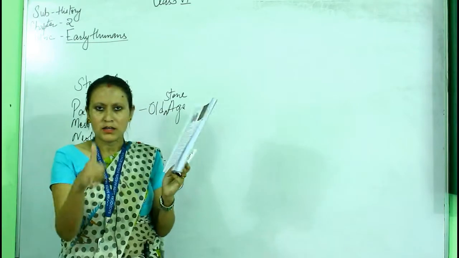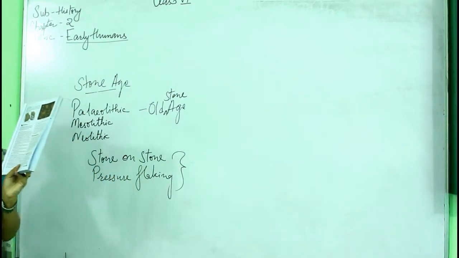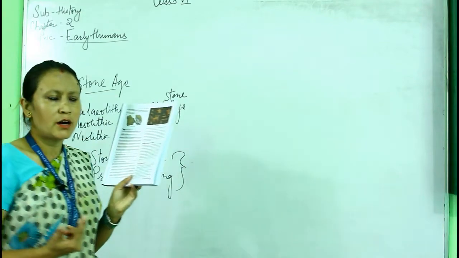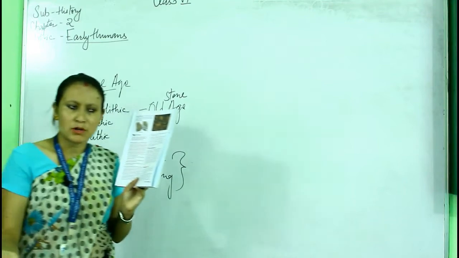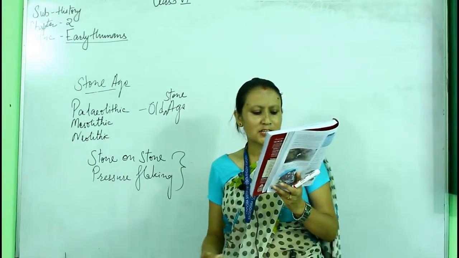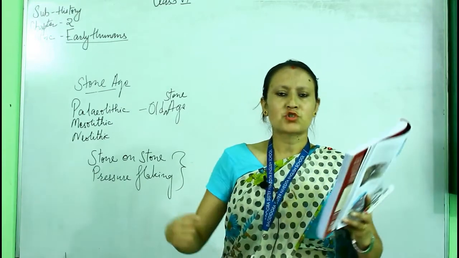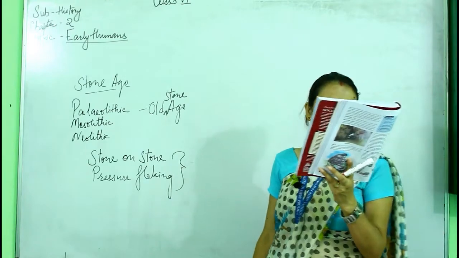Number one, they used fire for cooking raw meat. Number two, to protect themselves from wild animals, they lit fire outside their caves. And the last one, they used fire to keep themselves warm in cold weather.